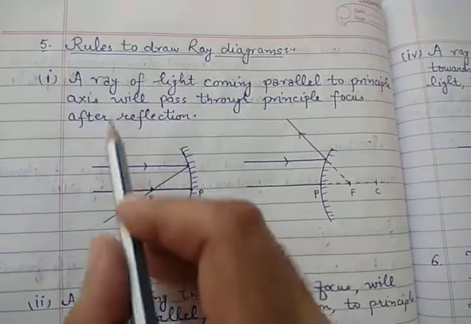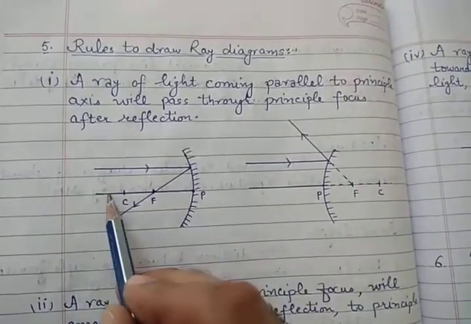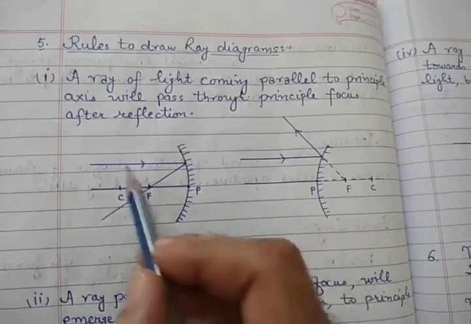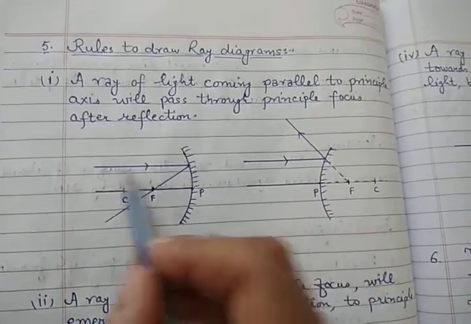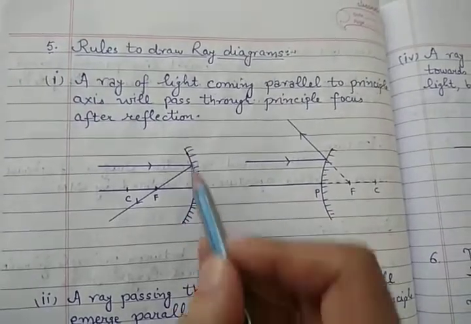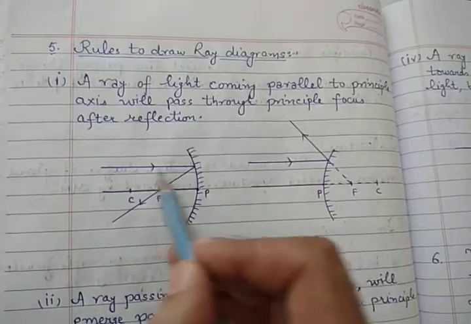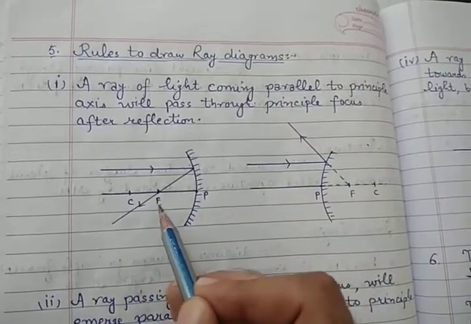The first rule is, if the ray of light is parallel to the principal axis, this is the principal axis that we have discussed just now, then after reflection, because this is a reflecting surface, it will get reflected back. After reflection, it will pass through the principal focus. This is the first rule.